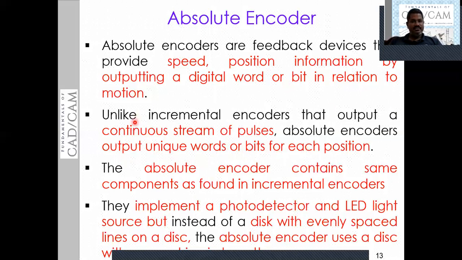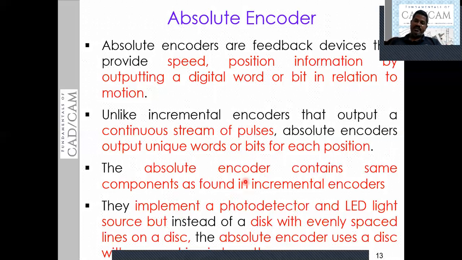Whereas in the case of the incremental encoder, we get a stream of square pulses. Okay. The absolute encoder contains the same components as the incremental encoder.